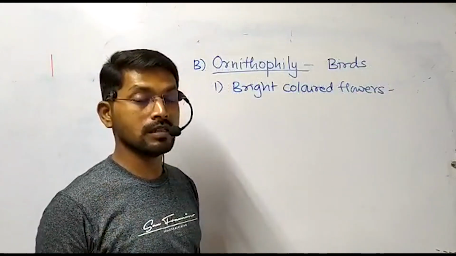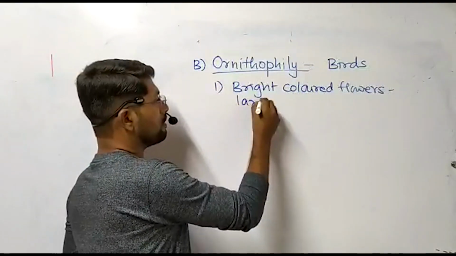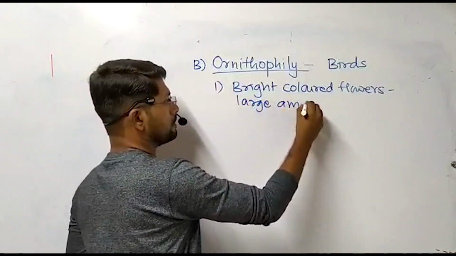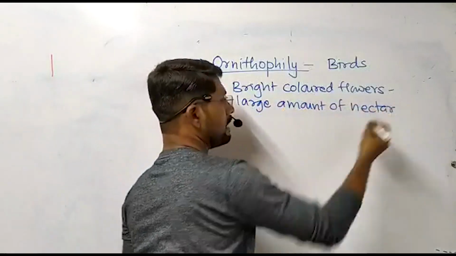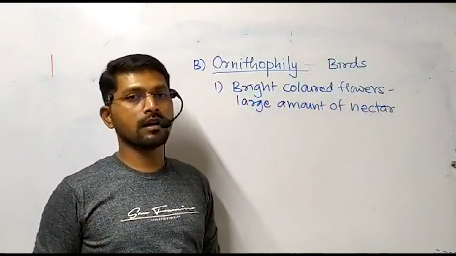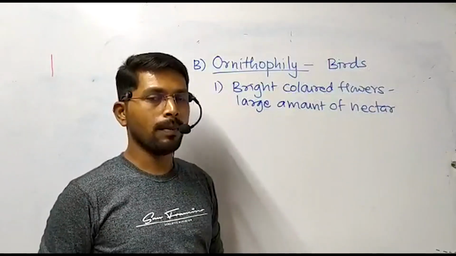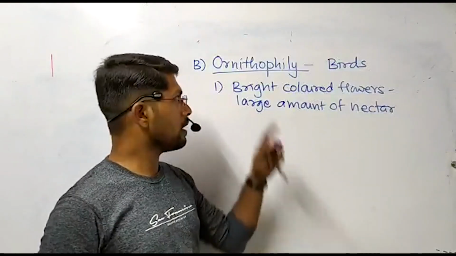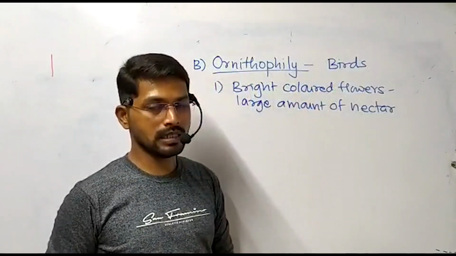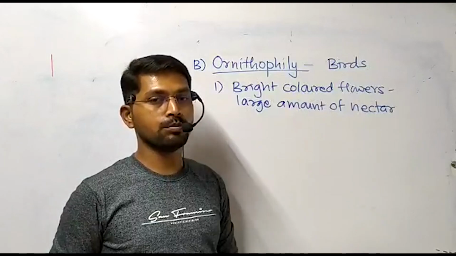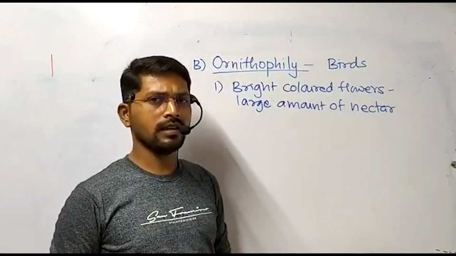Second important thing is, in such flowers, large amount of nectar is produced. Why large amount? Entomophilous flowers also produce nectar, but as compared to entomophilous flowers, ornithophilous flowers produce large amount of nectar, because here the visitor animal is bird, and its requirement of nectar, on which it is feeding, is much more.